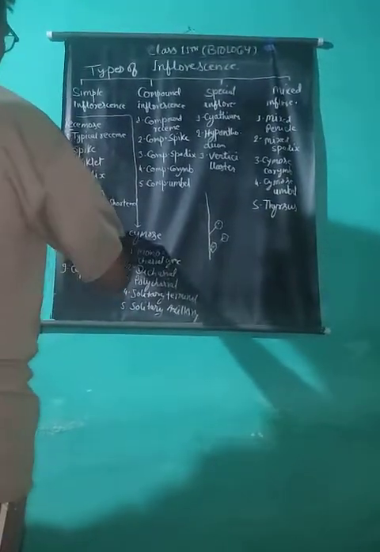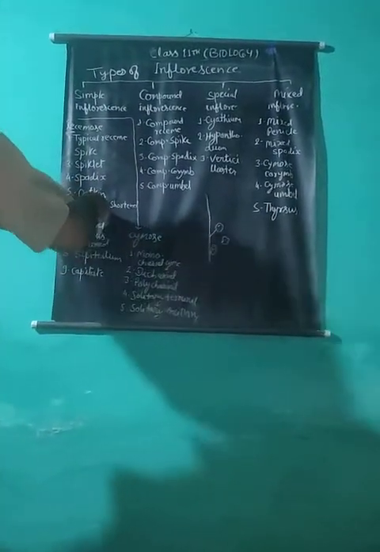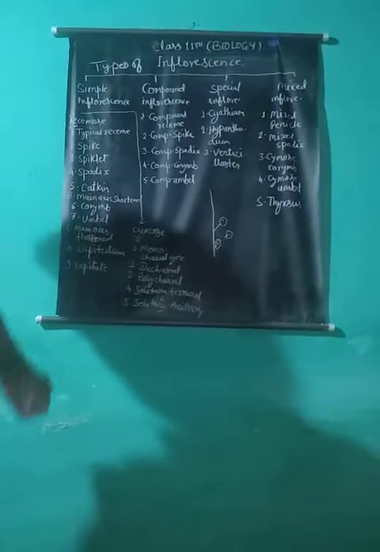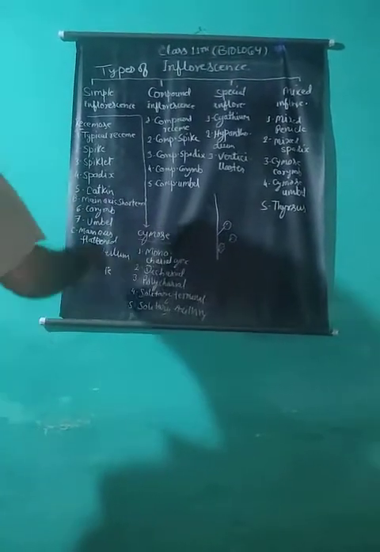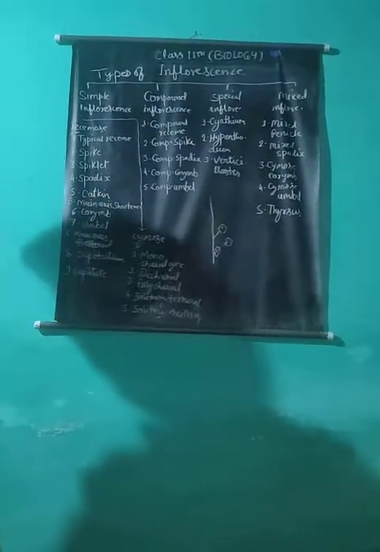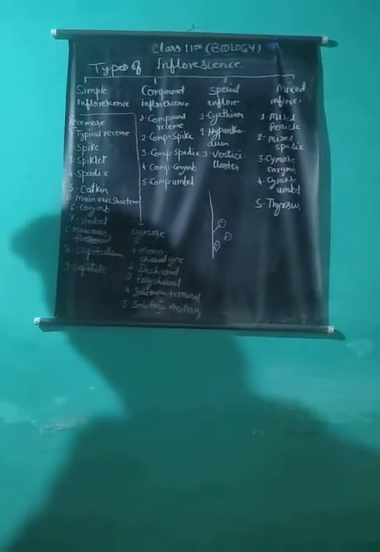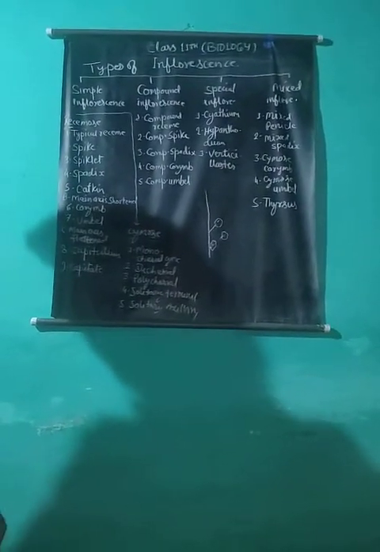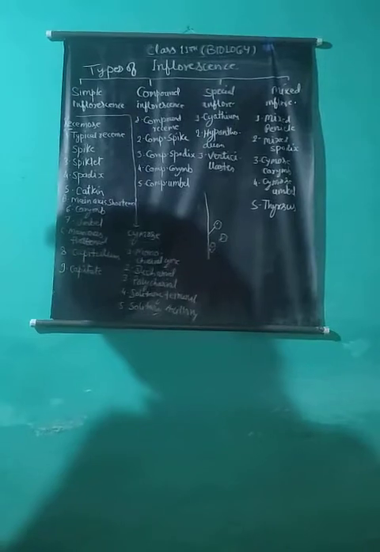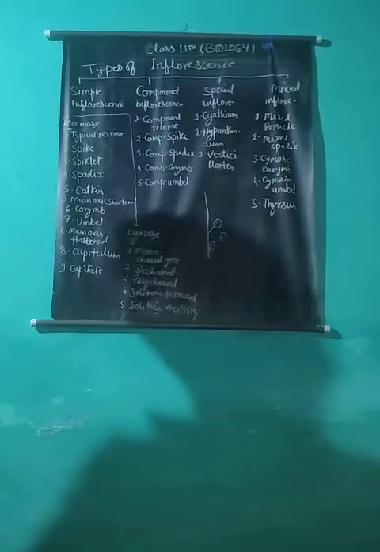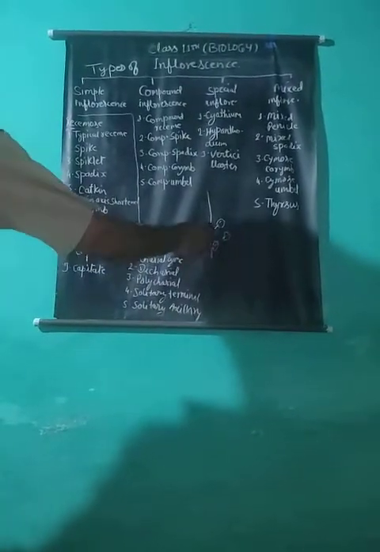Corymb, main axis shortened or short rachis. Corymb is a raceme in which the main axis is short and the flowers are pedicellate, meaning with a stalk.